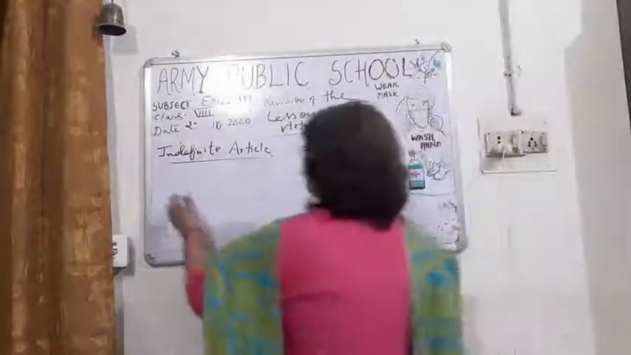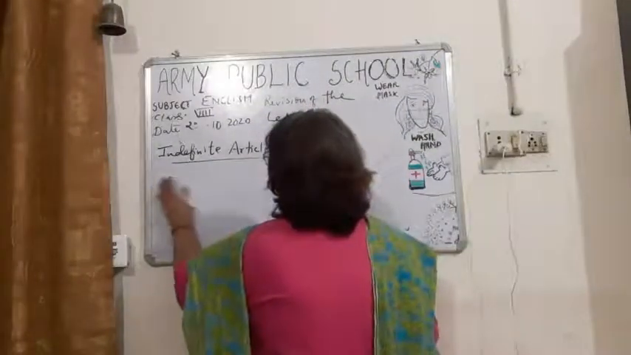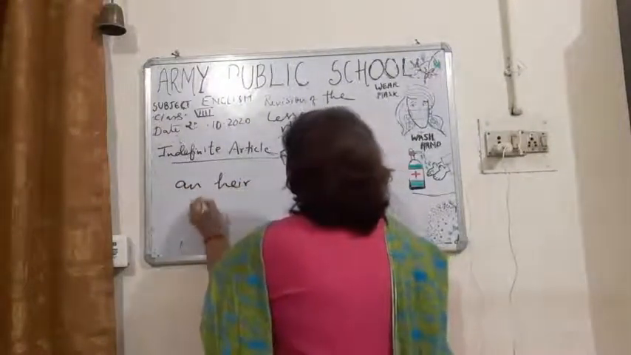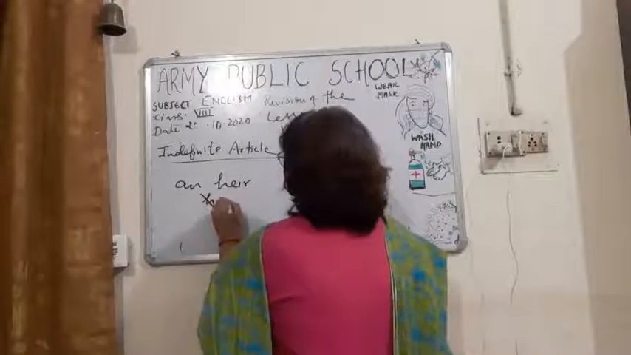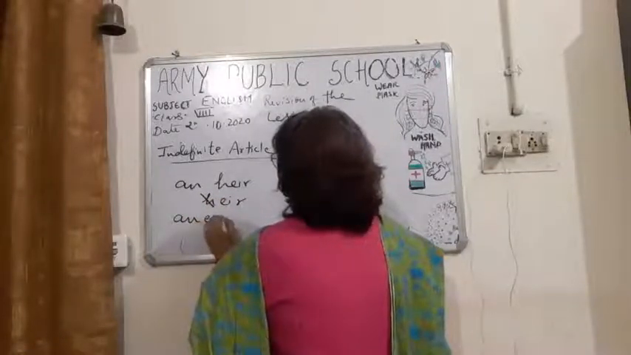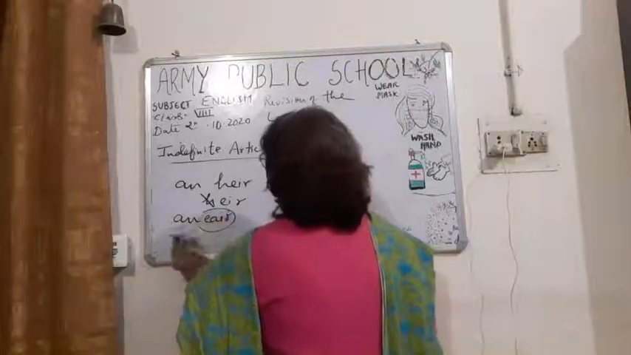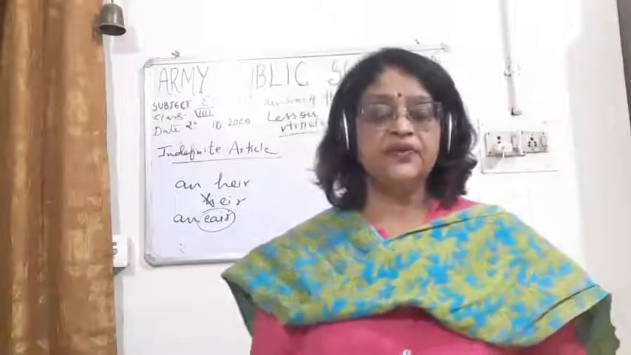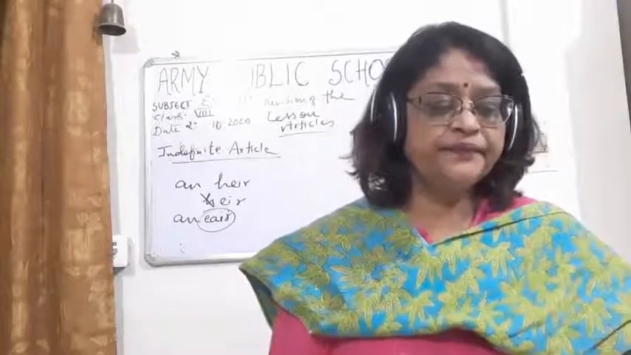An heir. And here again, children, H is silent, so the pronunciation is "an heir." This is the pronunciation, so we are putting "an" before this sound. Okay, so this is clear.